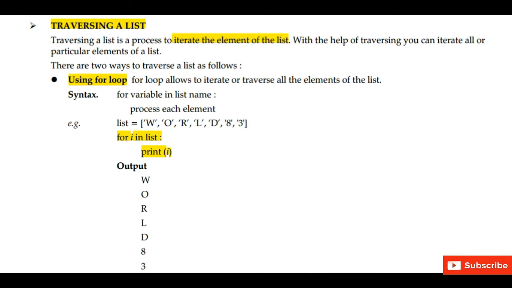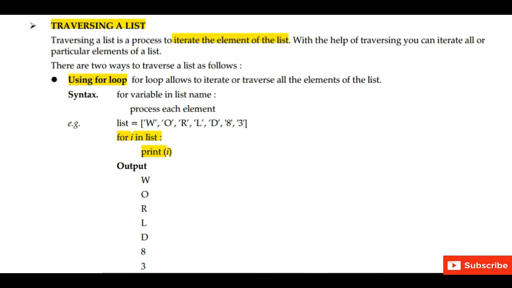The for loop allows us to iterate or traverse all the elements of the list: for I in list, and then we will print the value of I. I is any variable. So we have taken a list containing elements W, O, R, L, D, 8, 3. So in the output we will get W, O, R, L, D, 8, 3.